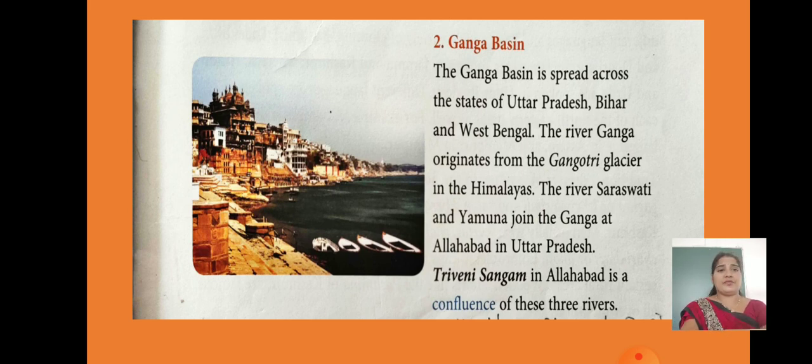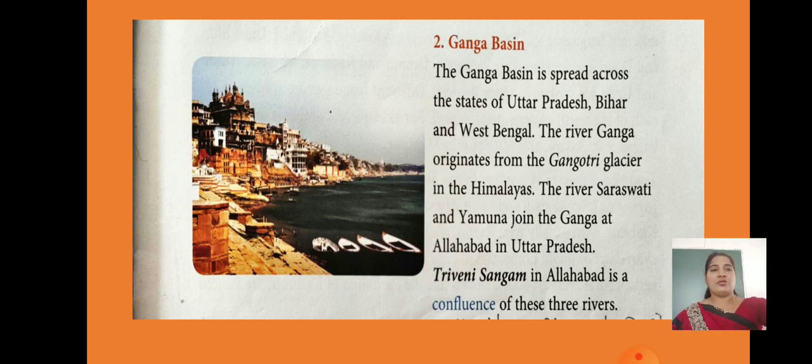Now the Ganga basin. The Ganga basin is spread across the states of Uttar Pradesh, children, Bihar and West Bengal. If you see here, the river Ganga originates from Gangotri Glacier in the Himalayas, and the rivers Saraswati and Yamuna join the Ganga at Allahabad in Uttar Pradesh. Triveni Sangam is there in the Ganga basin, children. In Allahabad is a confluence of these three rivers. What do you mean by confluence? The place where two rivers meet is called a confluence.